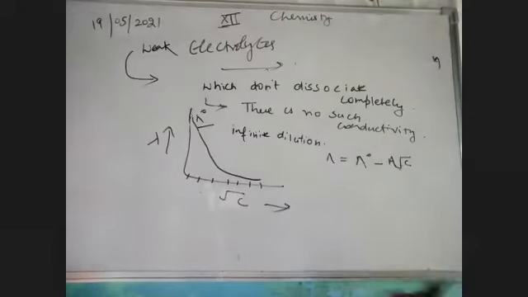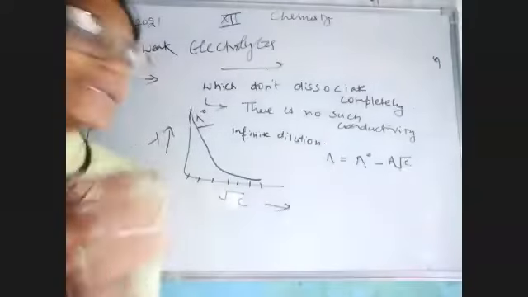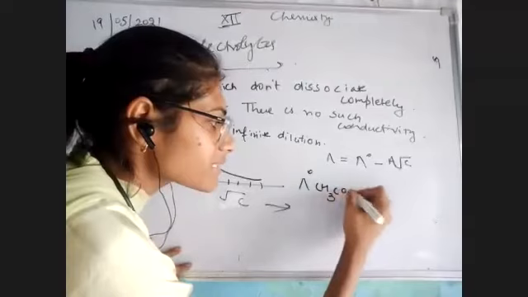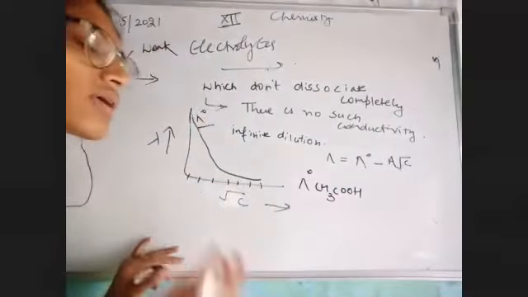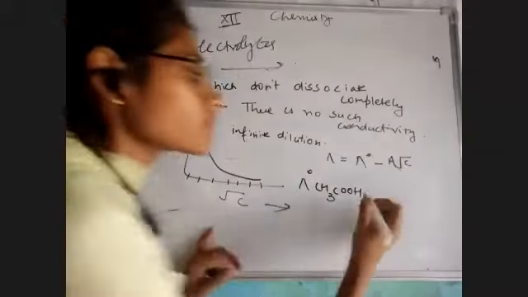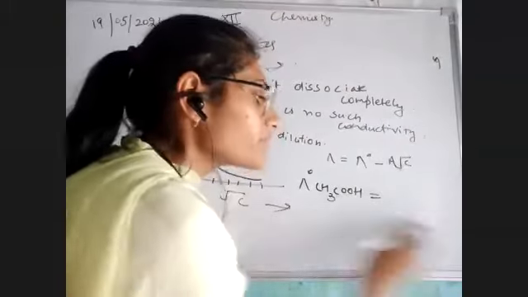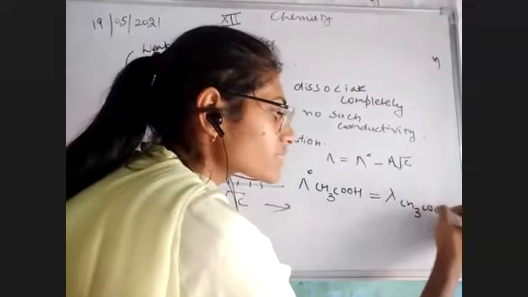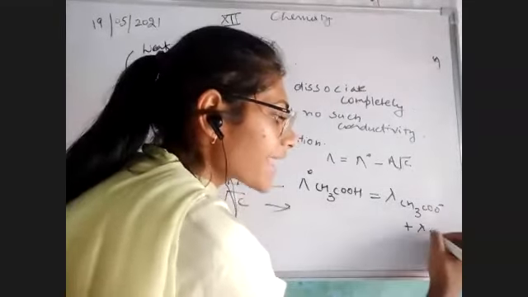As usual, जैसे उसने strong electrolytes में example दिया था, if I'm calculating for a weak electrolyte CH3COOH, acetic acid, you know very well this is a weak acid, so this is a weak electrolyte too. So for this weak electrolyte, according to him, lambda CH3COO negative plus lambda H positive.